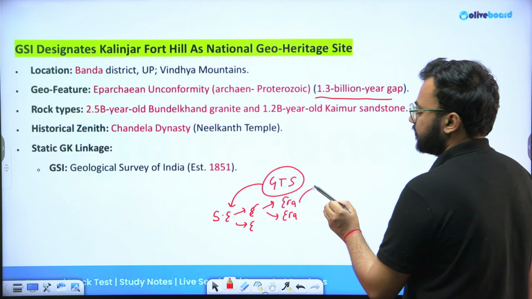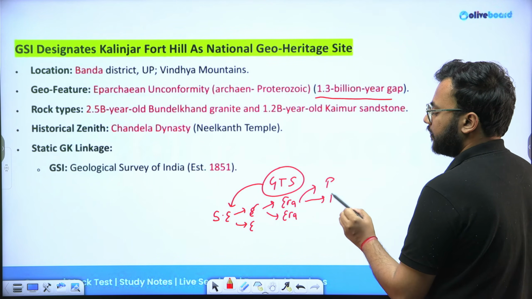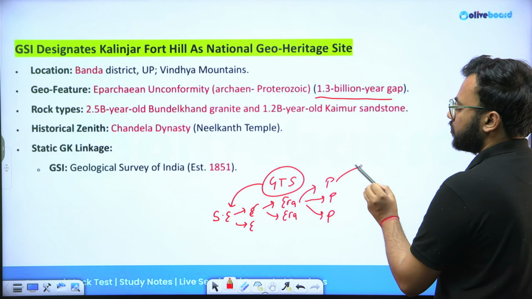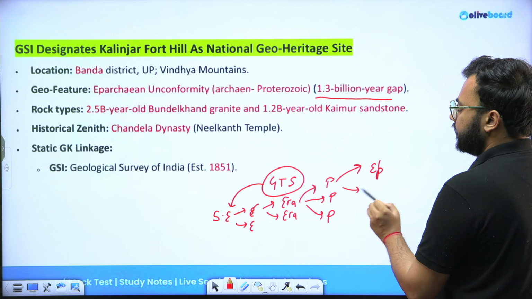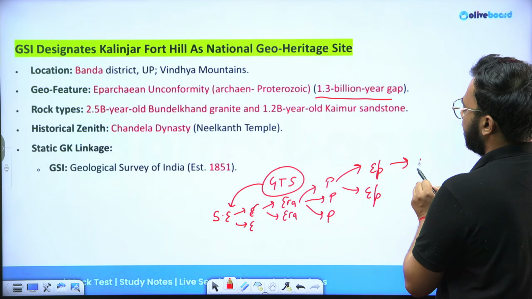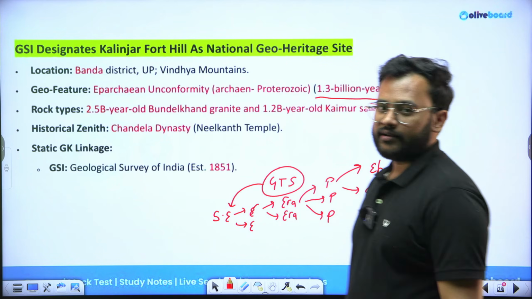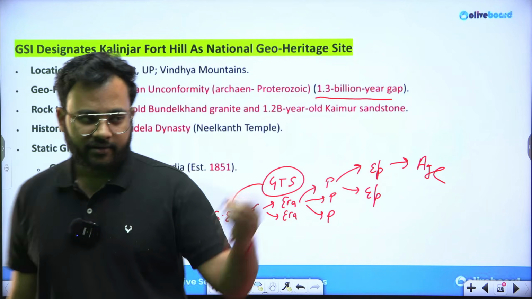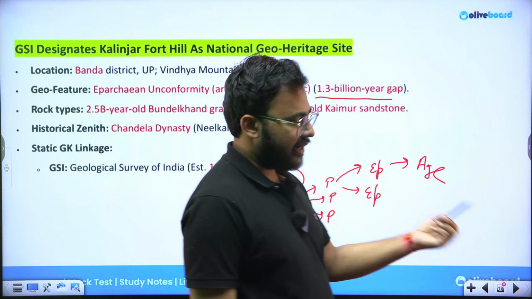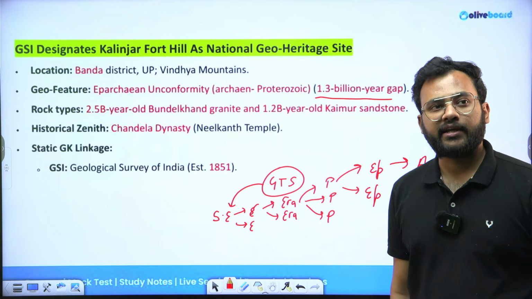These eras in turn have a lot of periods, and these periods in turn have a lot of epochs. These epochs in turn have a lot of ages. Currently we are living in the Cenozoic era, Quaternary period, Holocene epoch, and the Meghalayan age.